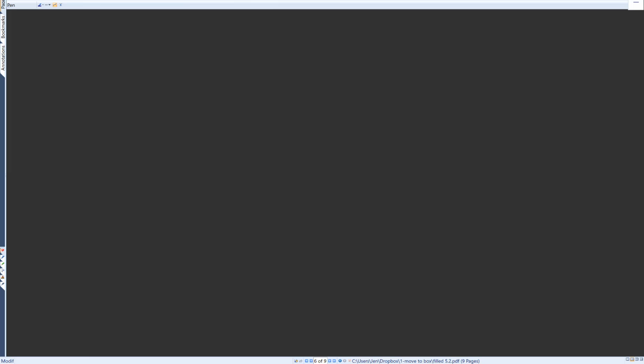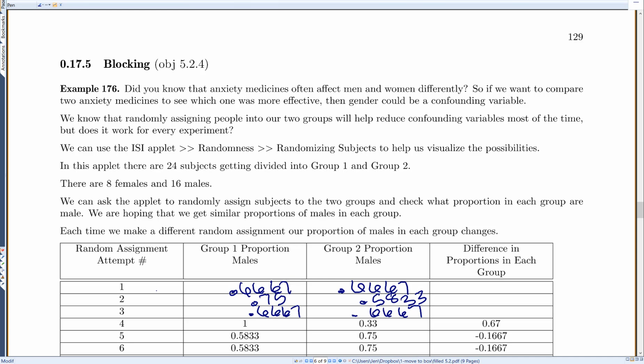So let's come back to our notes for a minute. So on my attempt 1, when I had equal proportions in each group, if I subtract those two proportions, I get 0. Okay. For my next attempt, I had 0.75 males in the first group and then 0.5833 males in the second group. So if I subtract that, I get 0.1667. And then my third attempt, I had equal proportions again. So if I subtract them, I get 0.